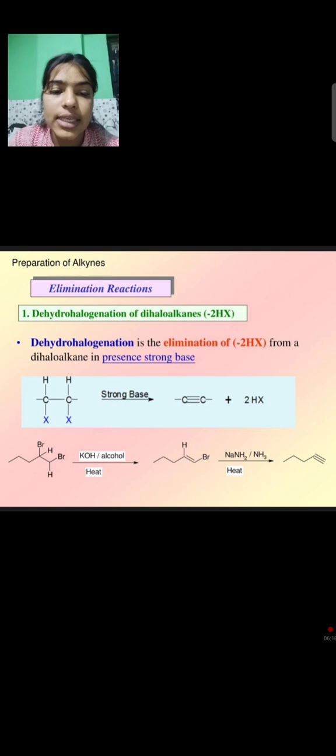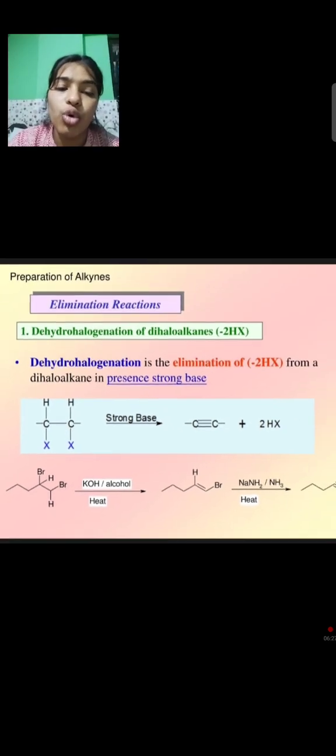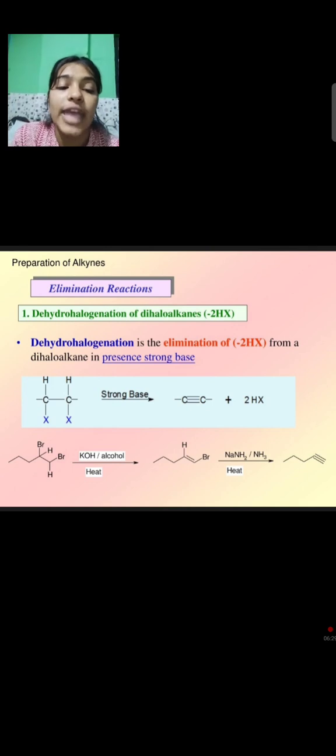Now we will see that reaction. CHX single bond CHX, in the presence of a strong base, there is elimination of HX, 2HX, and we get the alkyne, that is acetylene.